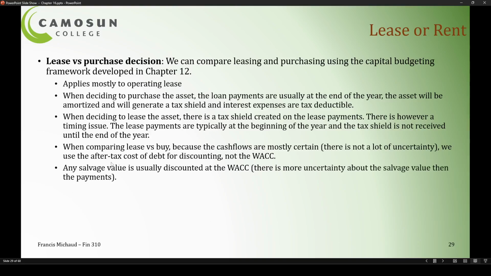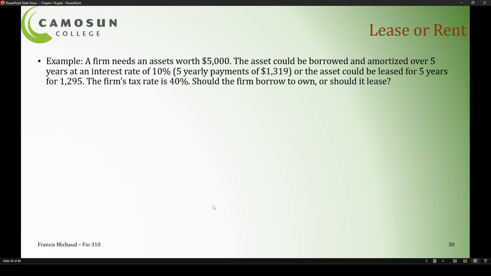There's a small parenthesis here about salvage value. Usually, any salvage value would be discounted at the weighted average cost of capital instead of the after-tax cost of debt. The reason is that there's a lot of uncertainty about the salvage value of an asset. If the asset will be sold in 15 years, it's really hard to say what value it will have. So we need to use a higher discount rate for that asset.